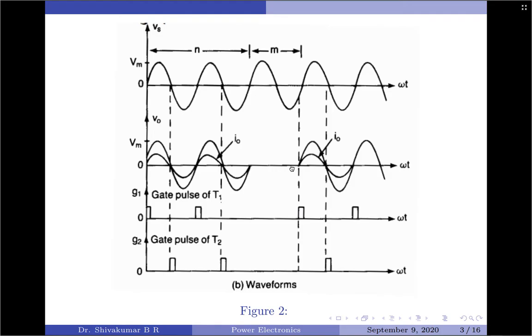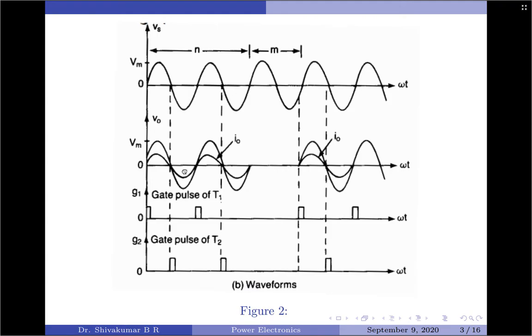Further, this type of control is applied in applications which have a high mechanical inertia and high thermal time constant, such as industrial heating and speed control of motors. One of the advantages of this technique is that due to the zero voltage switching of the thyristors, the harmonics generated by the switching action are reduced.